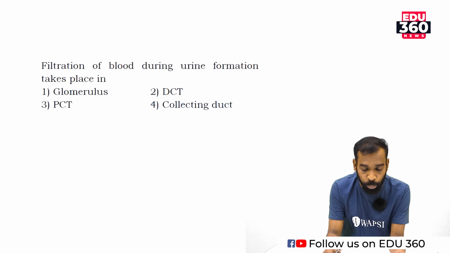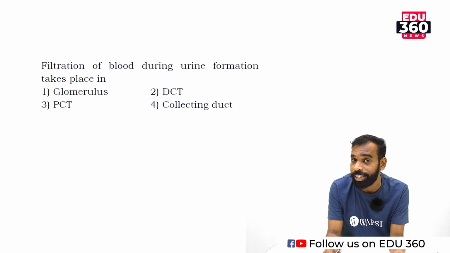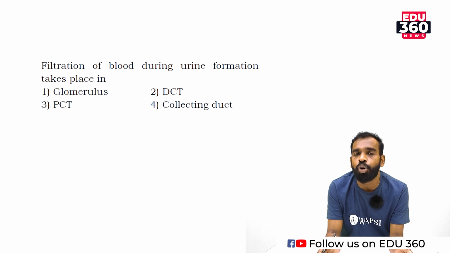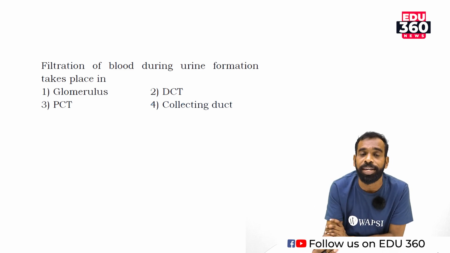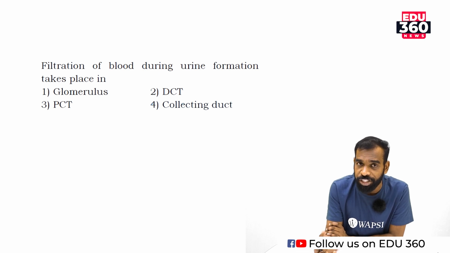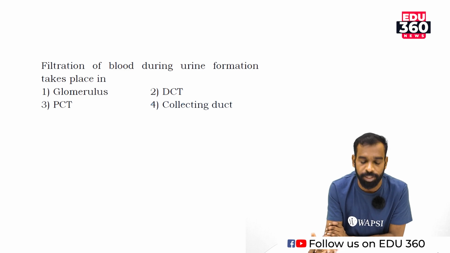Filtration of blood during urine formation takes place in the initial stage of urine formation. You know, the first step of urine formation is glomerular filtration. Filtration of blood takes place within the glomerulus.